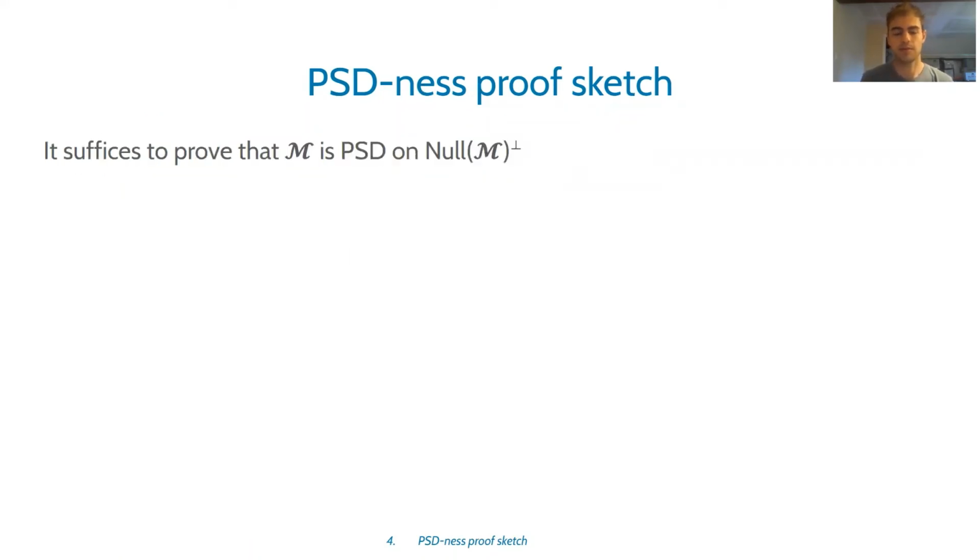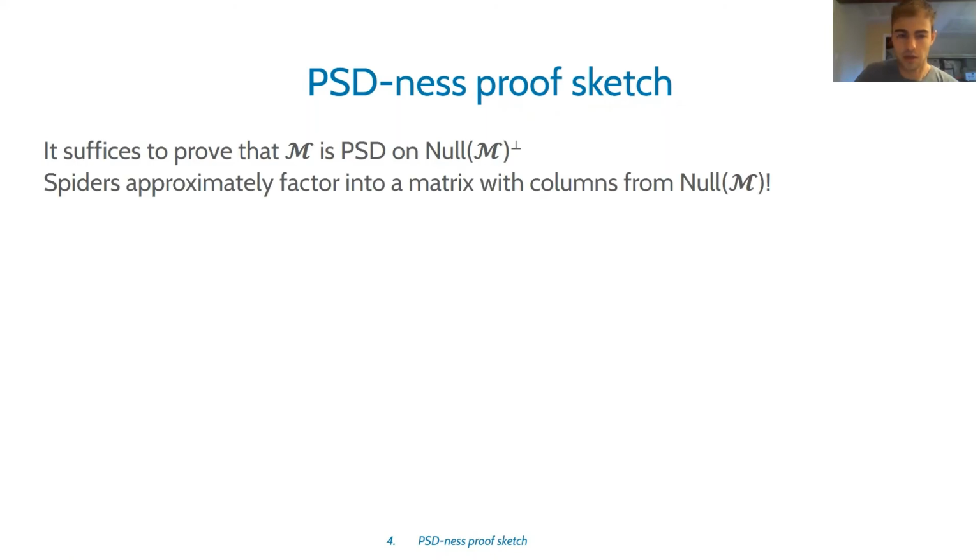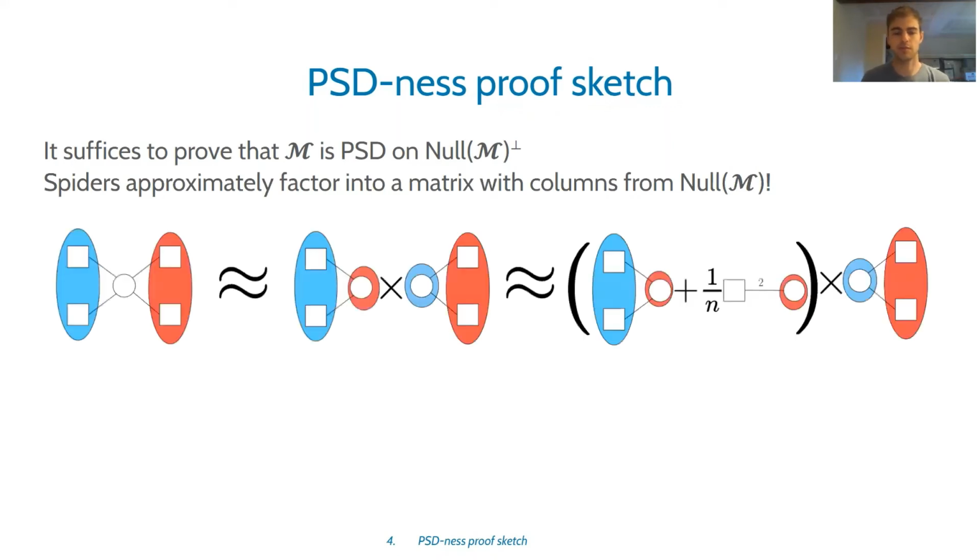Okay, here's a trivial observation. It suffices to prove that the moment matrix is PSD on the complement of its null space. Well, it turns out that spiders actually interact extremely nicely with the null space of the moment matrix. And because of the following diagram, consider this spider and factor it across its middle circle vertex. And actually, the thing that appears on the left side is very similar to the null vector that was on the previous slide.